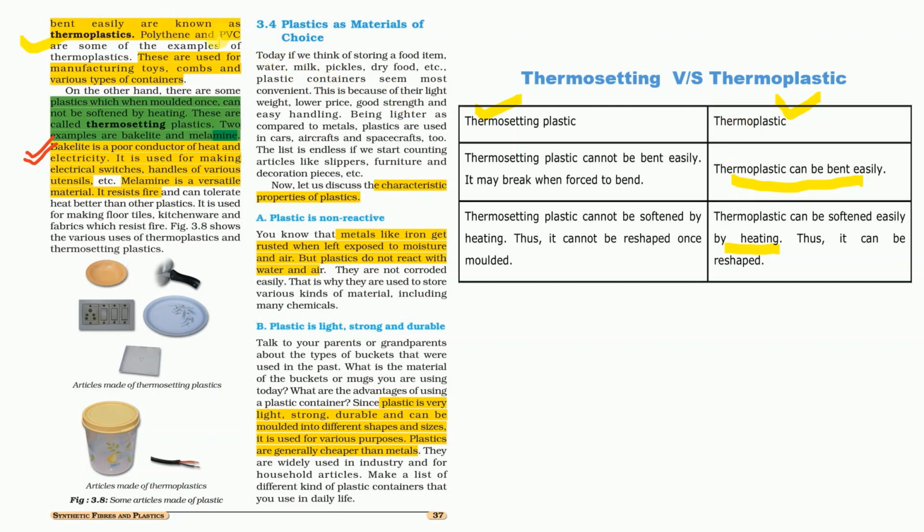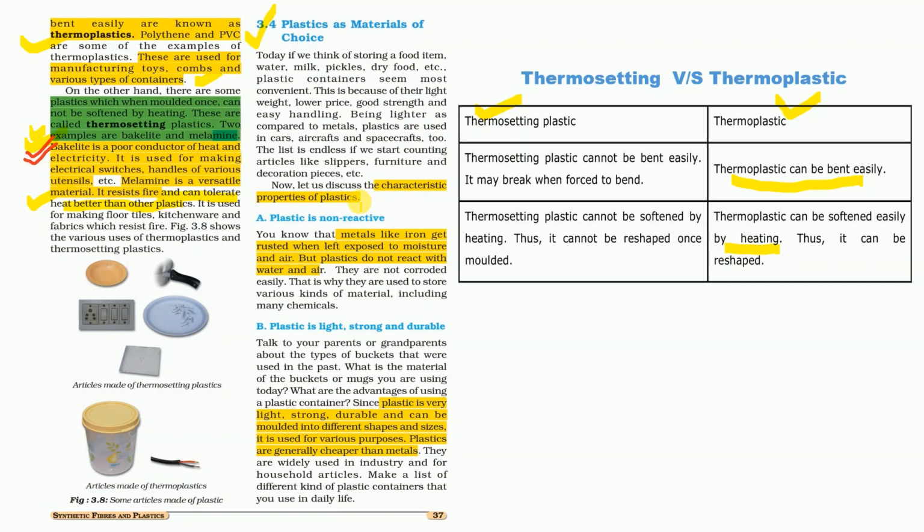Examples of thermoplastic are polythene and PVC, and from these we make toys, combs, pipes and others. In thermosetting plastic, the two examples are bakelite and melamine. With the help of bakelite, we make electrical switches and handles, and melamine is a versatile material which resists fire and can tolerate heat better than other plastics. So that's why we use melamine to make firefighters' clothes and uniforms.